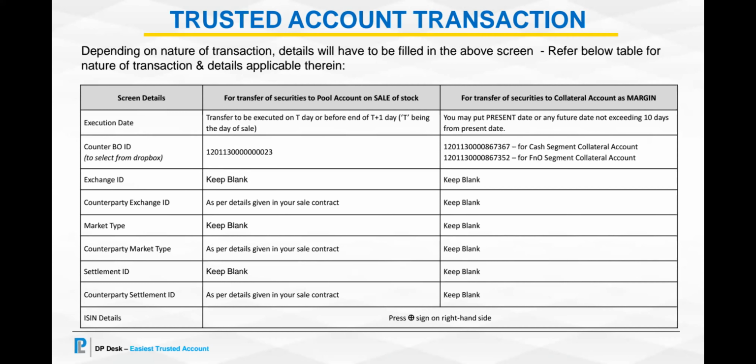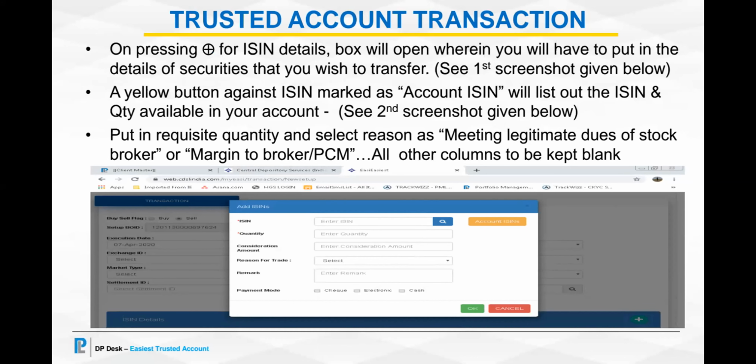But if you are transferring it to our margin account, you don't have to fill anything except you have to select which margin account you are sending to, whether the cash segment collateral account or the FNO segment collateral account. So you just have to select that account and then proceed with putting the details of the ISIN, quantity and the reason for trade. Once you put this reason for trade and you commit it, post that you have to verify that transaction. Your client himself has to verify that transaction using the PIN that he has received from CDSL.